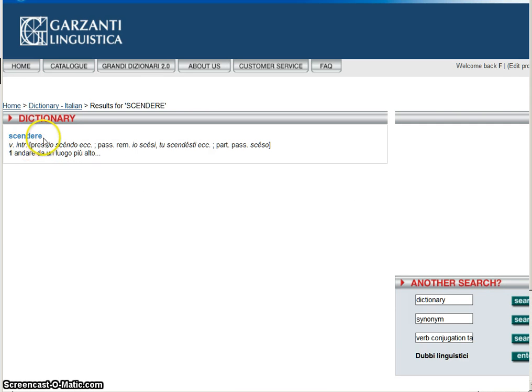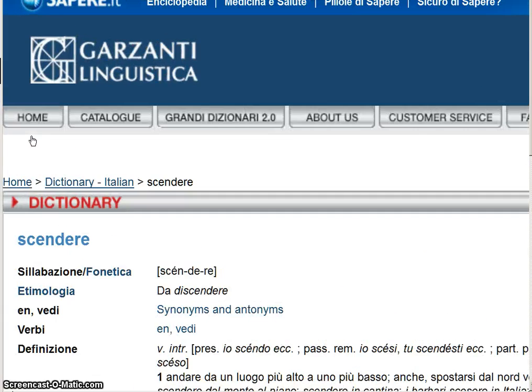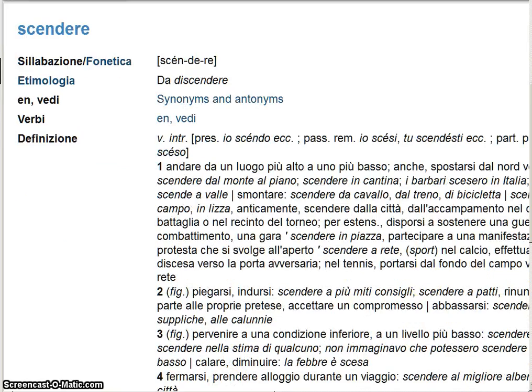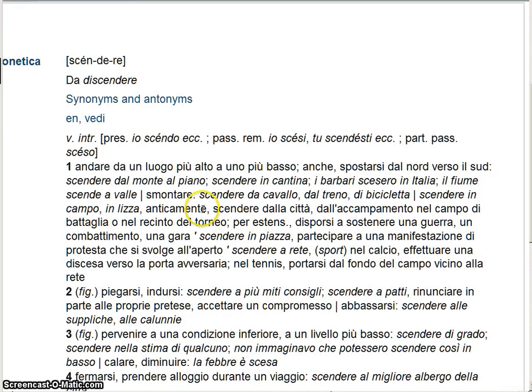Search. Let's click immediately on the entry in order to get the full explanation, and we'll find out about scendere. Scendere is intransitive. Very good. So we know already that the auxiliary is essere. Let's look for the information that is meaningful to us. Present tense, io scendo. Passato remoto, io scesi, tu scendesti, etc. Participio passato, here it's listed. This is the participio passato.